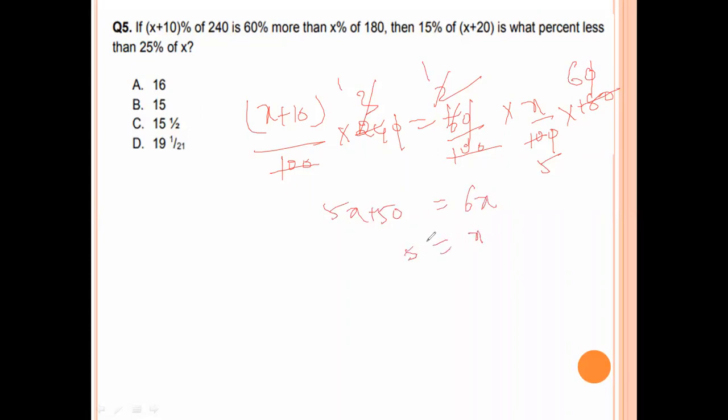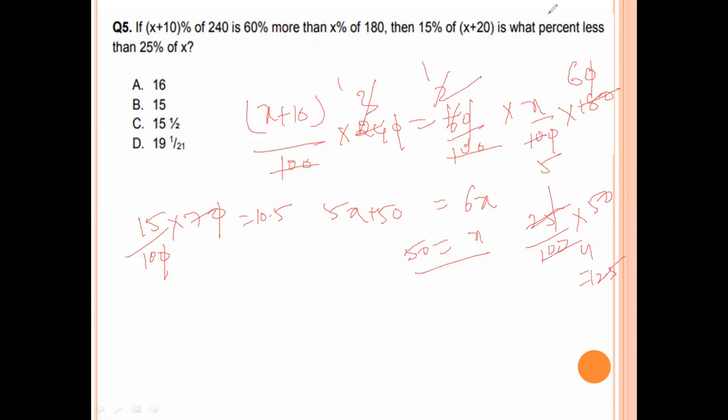X equal to 50. So x plus 15% of, then 15% of x plus 20 is what percent less than 25% of x? 15% means 15 by 100. Next one is 50 plus 20, 70. 0, 0 get cancelled. 15, 7 jar. 105 by 10 means 10.5. 25% of x. 25 by 100 into x value is 50. 25 1 jar, 25 4 jar, 12.5. So how much less? 2.